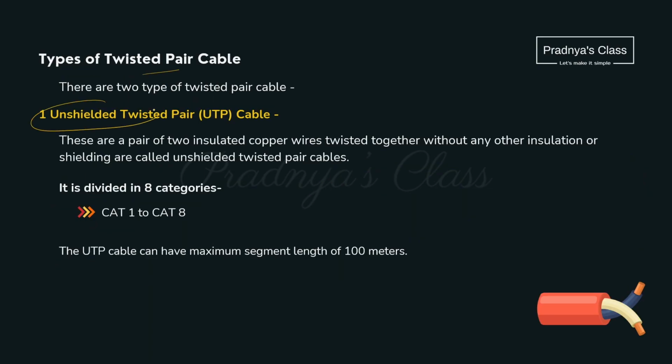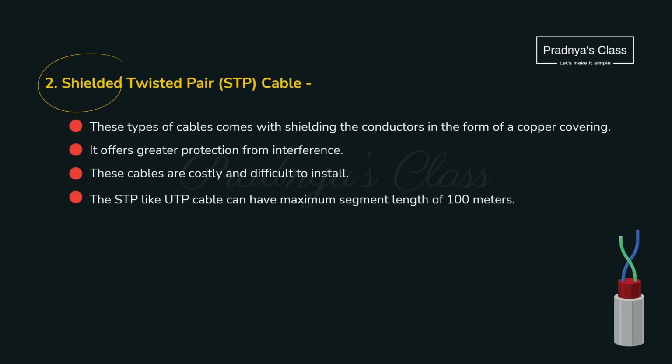The first one is unshielded. It means it is not having any insulation. And the second one is shielded. It means it will have a shielding.